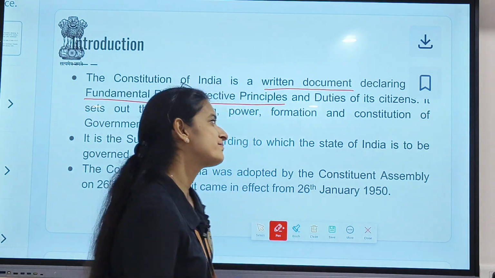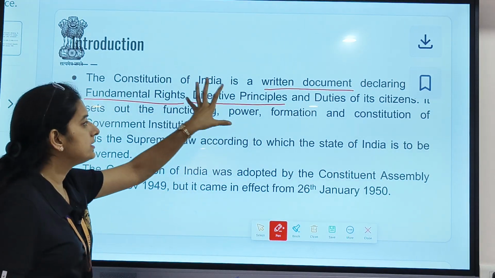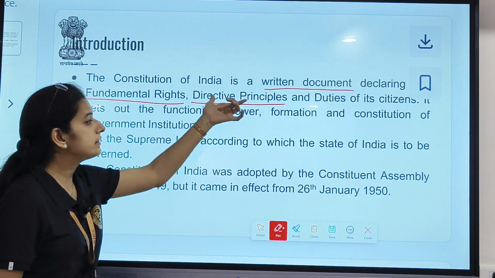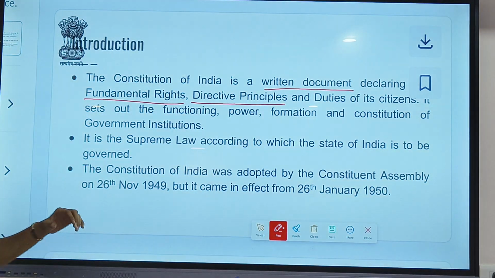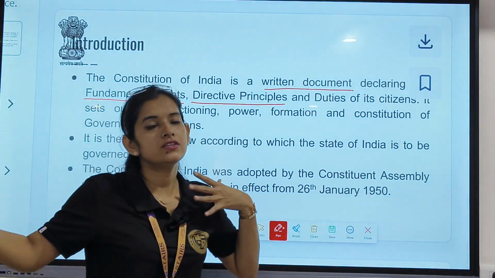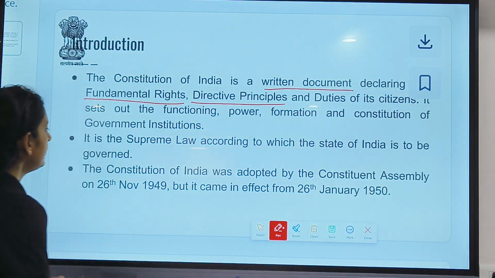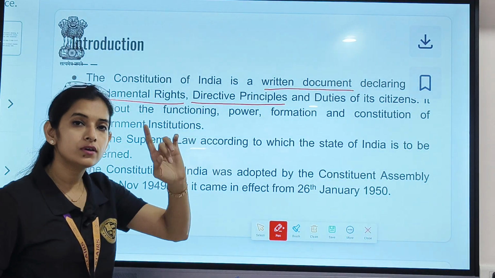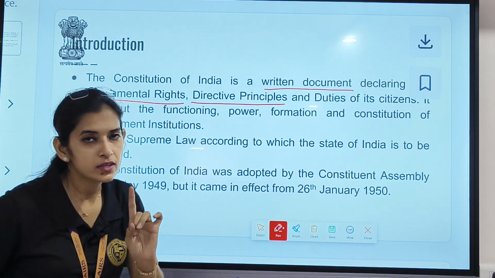Clear till here? Moving further, all these things show the functions, the powers, and the formation of our constitution, according to which the governmental institutions work. Clear? Next, as I've already told you, it is the law applicable to each and every citizen, right?